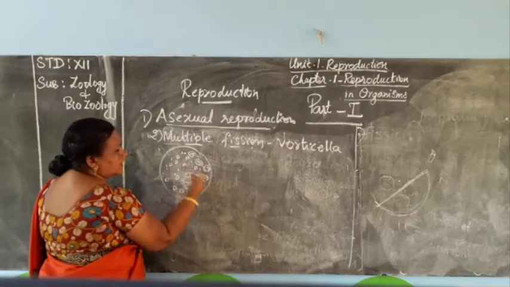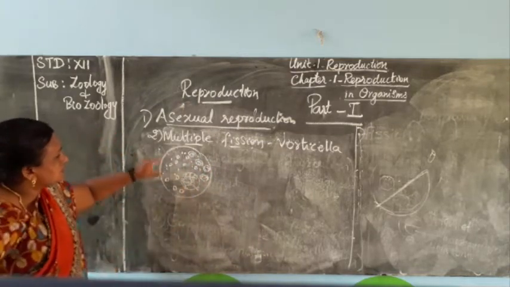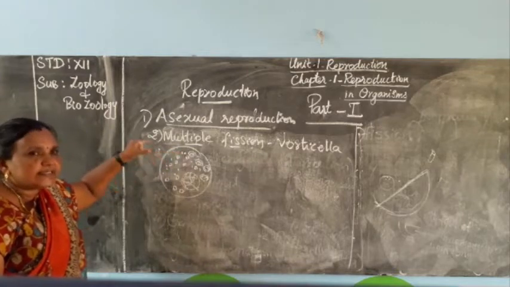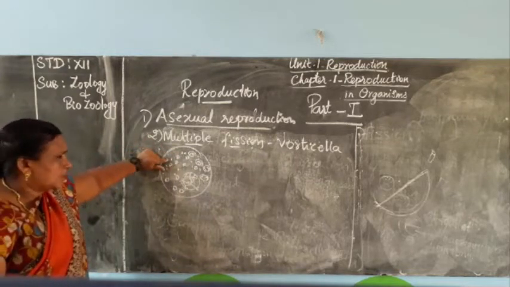So when all the nuclei are surrounded by cytoplasm, the division will happen again in the same way, forming daughter cells.